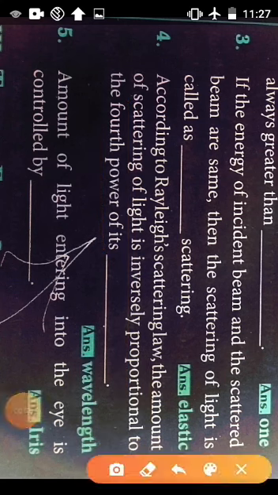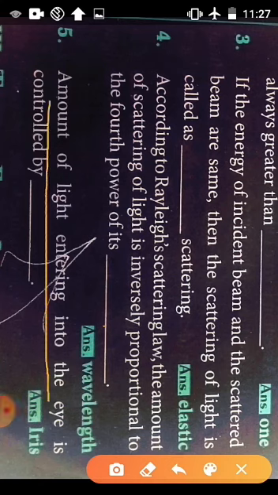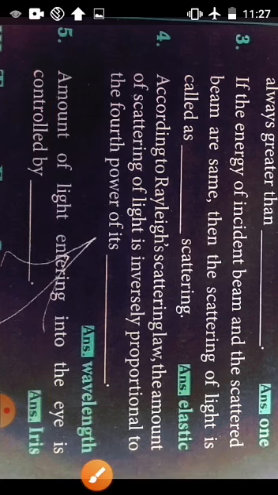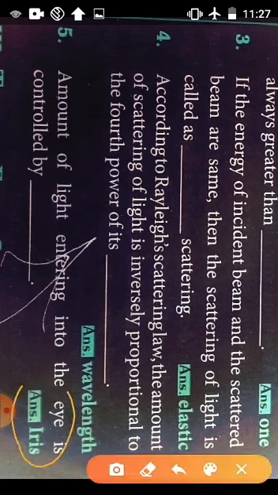And see the fifth question. The amount of light entering into the eye is controlled by dash. The amount of light entering into the eye is controlled by dash. Yes, very good. The answer is iris.